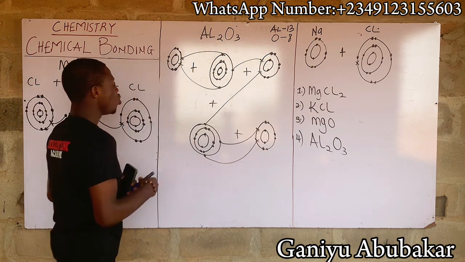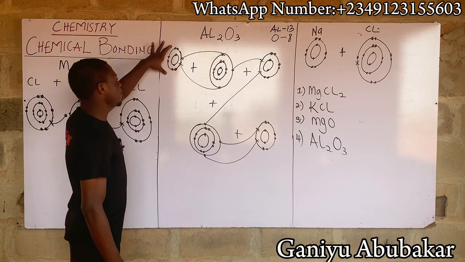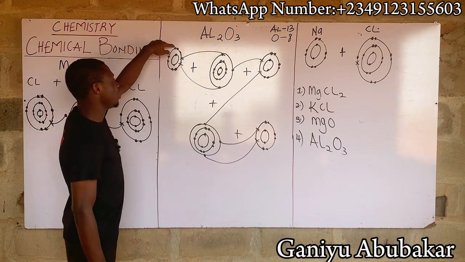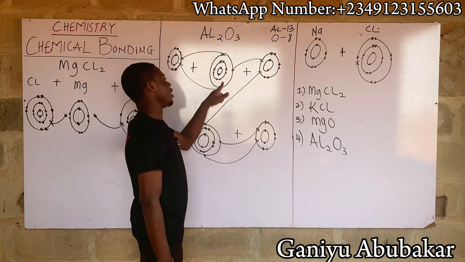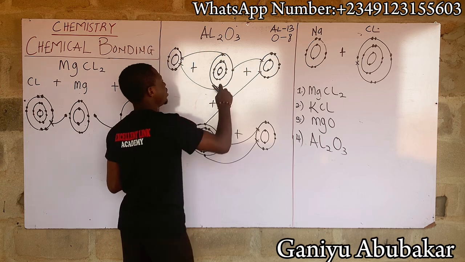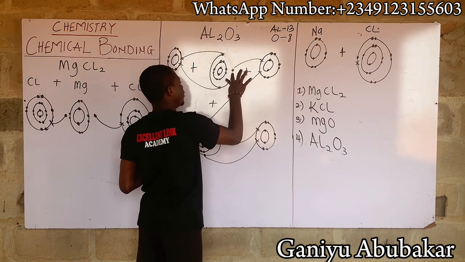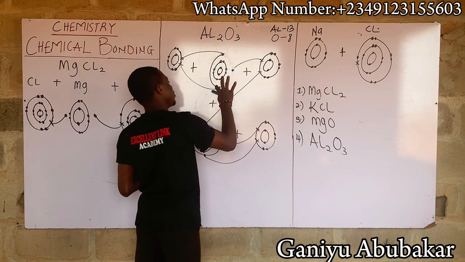What do you observe? Observe that this is now stable. This is now 8 in the outermost shell, stable. This one here has donated all its outermost shell. So I should be left with just this. If I clean up these ones here, the shell will be erased because I transferred the electron there.